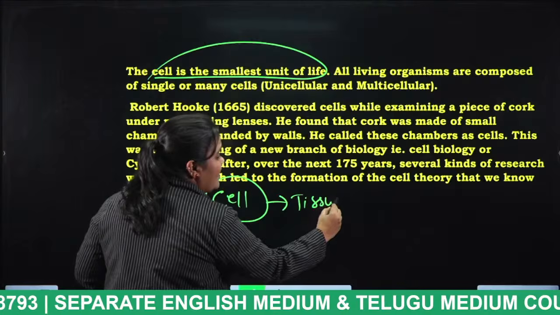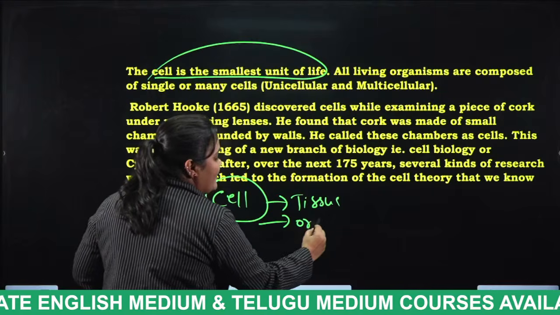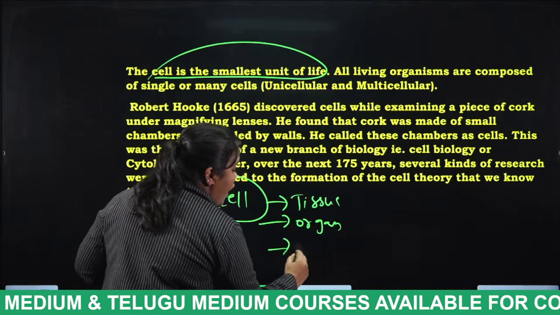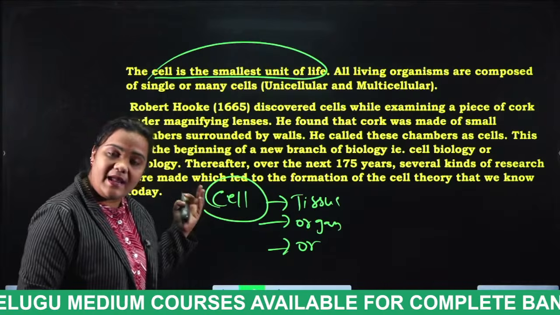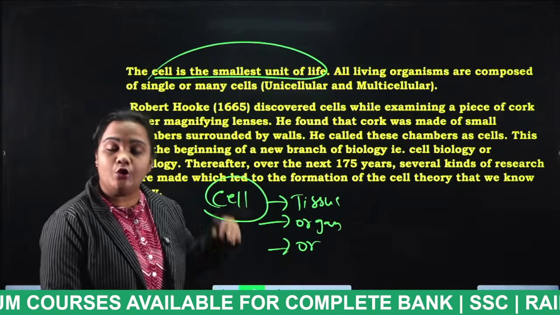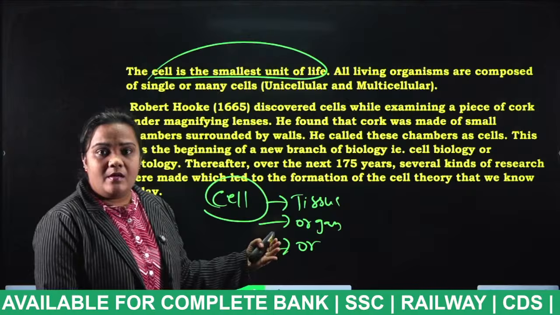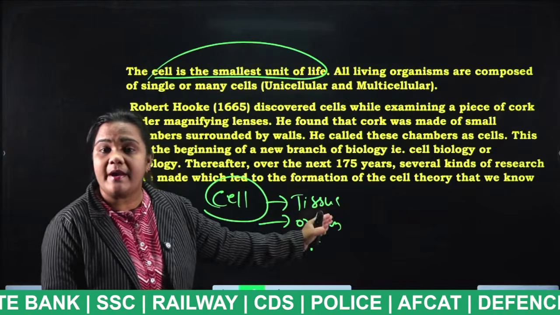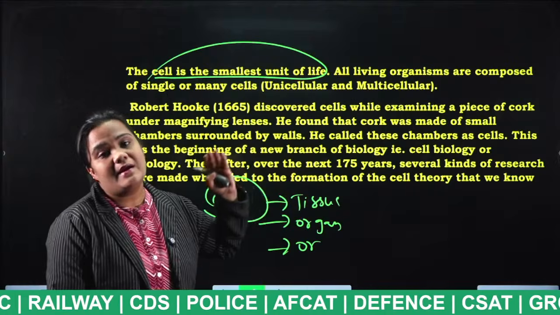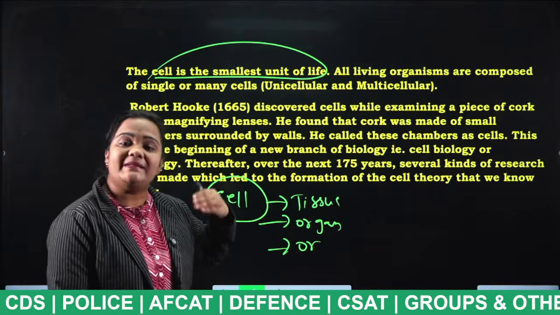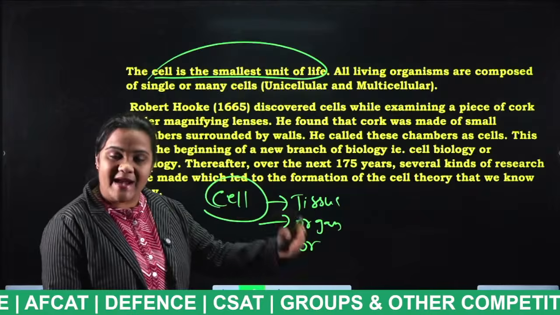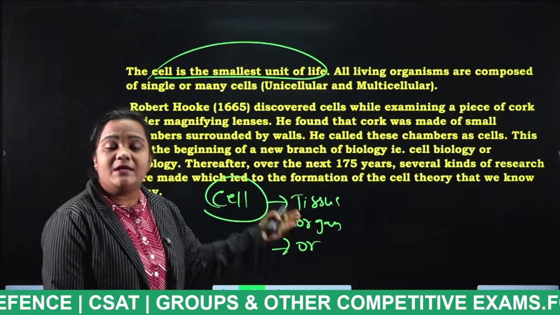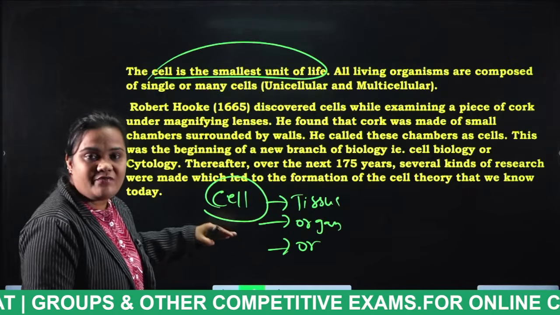Many tissues make up an organ, and many organs make up one organism. That may be an animal, a human being, or a plant. So this is the general structure of the cell.